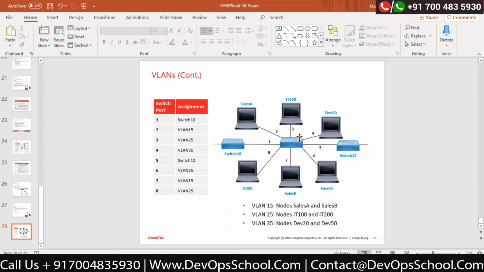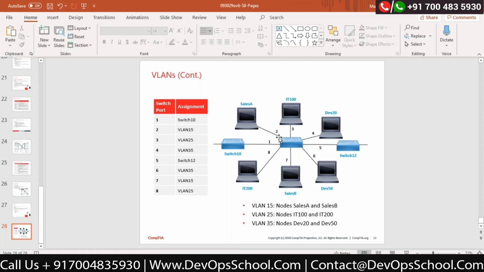On my single switch, I can have multiple VLANs, and I will just tell my switch that port number 2 is part of VLAN 15, correct? Port number 7 is a part of VLAN 15. So any broadcasting will happen only within this VLAN 15, which belongs to the sales team. That broadcast only goes to port number 2. Why? Because they are part of the same VLAN.